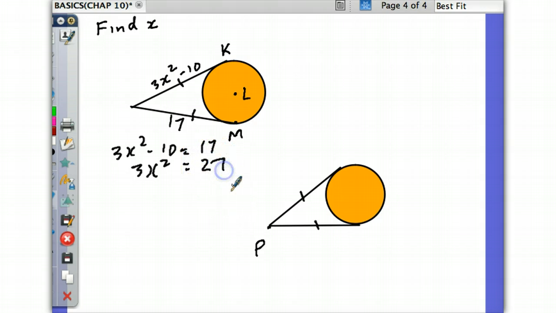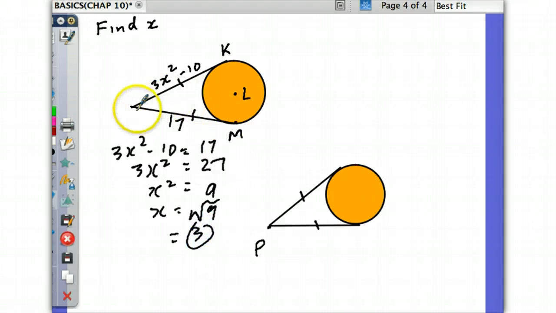27. Who knows what to do next? Divide by 3. Get x squared equals what? 9. And then do what? Square root both sides. x equals the square root of 9, which would be 3. So it's important to know that the two tangent lines from any external point are equal, so you can set them equal to each other and get it done.